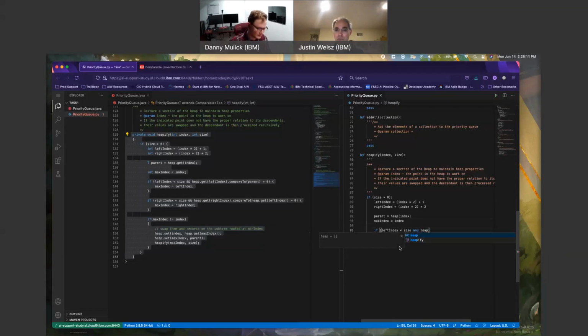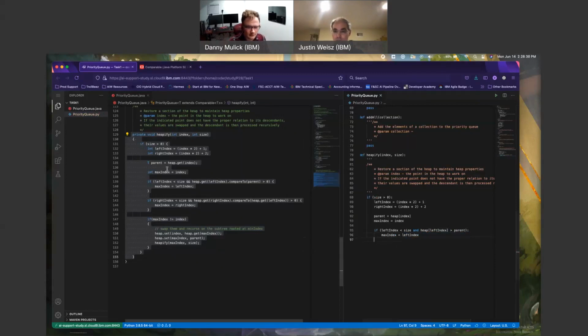Heap.get, so heap at index left index dot compare to parent greater 0, if heap at left index is greater than the parent. Greater parent. Symbol up to right. Comes down here, it redlines me. Max index equals left index.